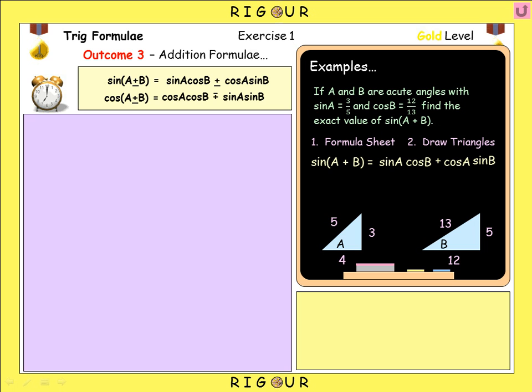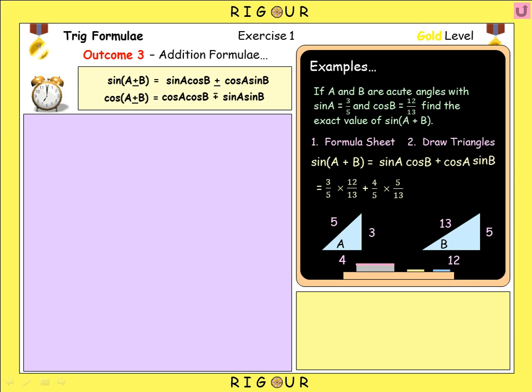And this will now enable us to substitute in the values. Sine A, as we know, is 3 over 5, and we're going to multiply that by cos B, which we also know, which is 12 over 13. And we're going to add cos A, which from the triangle gives us a value of 4 over 5, adjacent over hypotenuse, and we're going to multiply that by sine B, which is going to be opposite over hypotenuse of the B triangle, which is times by 5 over 13.